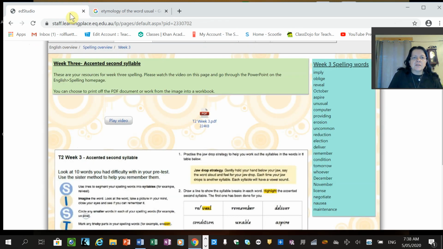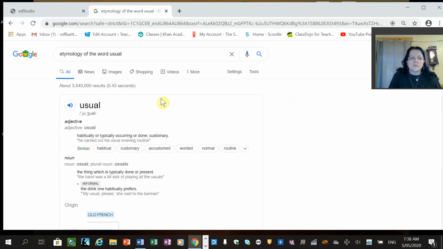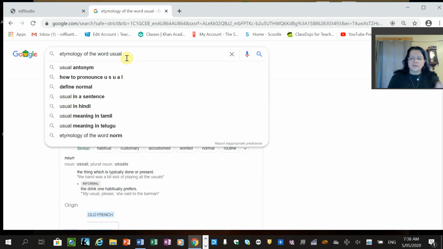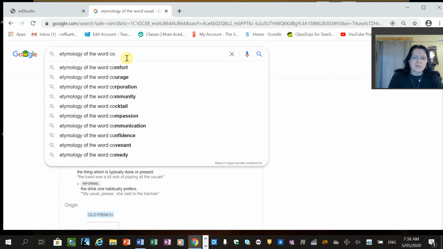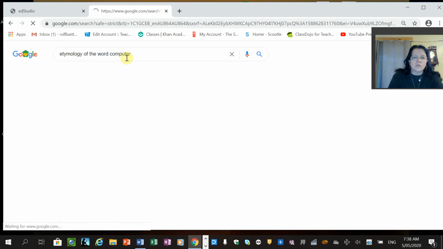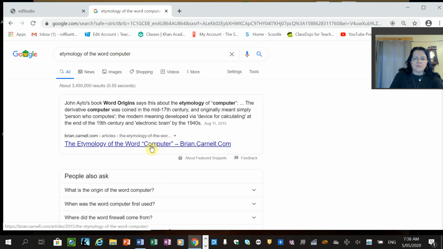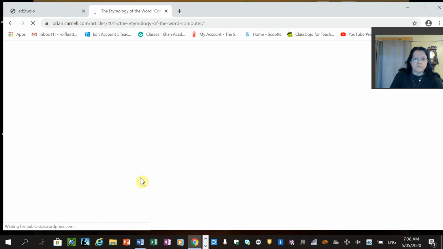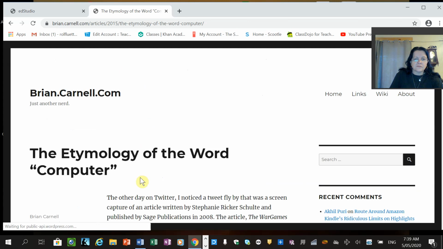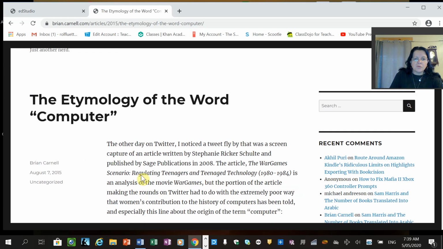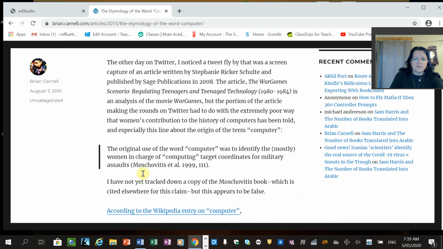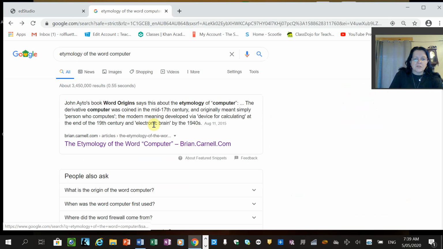Next word is computer. This will be interesting. Who thinks that one's going to come up? Or is that too modern a word? Yep, there we go. Let's have a look at this one. Computer. The etymology of the word computer goes on forever. We don't want to look at that one. If you've got an IPA chart at home, or you can Google one and do it, if not, don't worry about it.